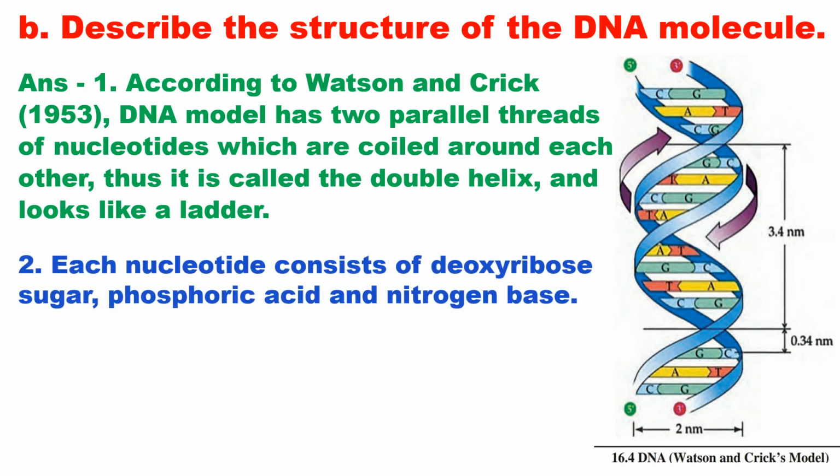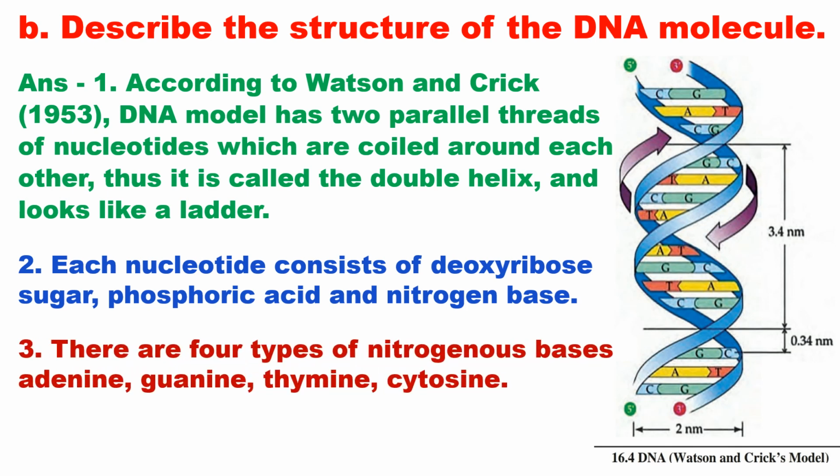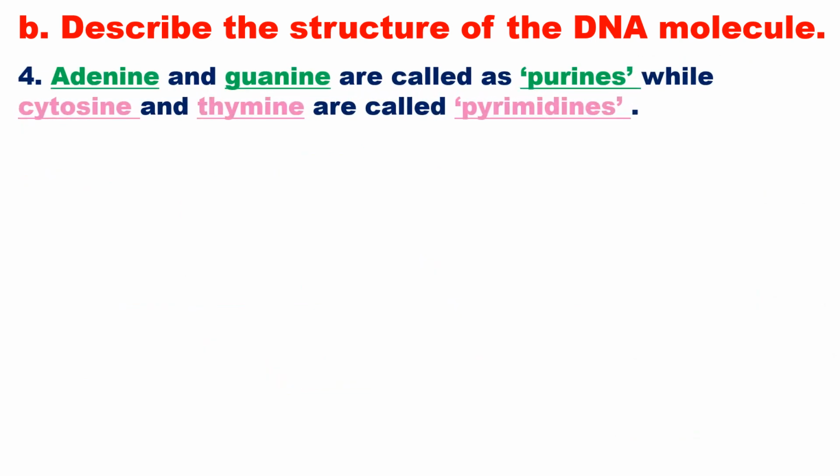Each nucleotide consists of deoxyribose sugar, phosphoric acid and a nitrogen base. There are 4 types of nitrogenous bases: adenine, guanine, thymine, cytosine. Adenine and guanine are called purines, while cytosine and thymine are called pyrimidines.